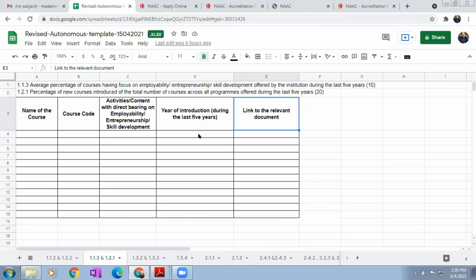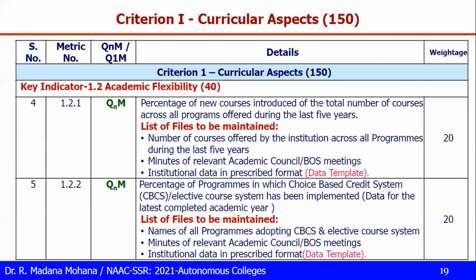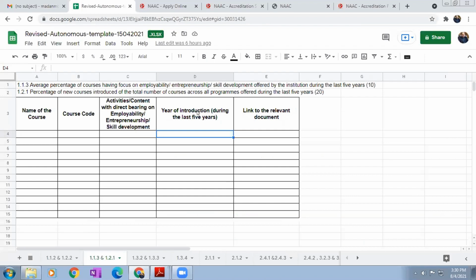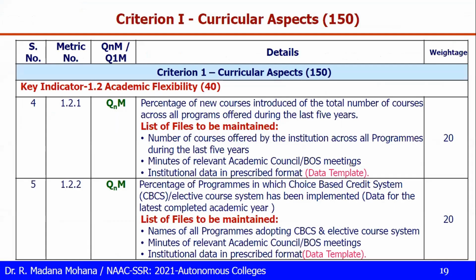Both templates are combined: name of the course, course code, activities, year of introduction. Here for the new courses introduced, the year of introduction is related to 1.2.1. The remaining fields are related to 1.1.3. So like that we have to maintain the data as per the data template.